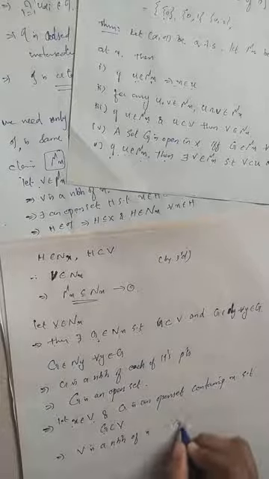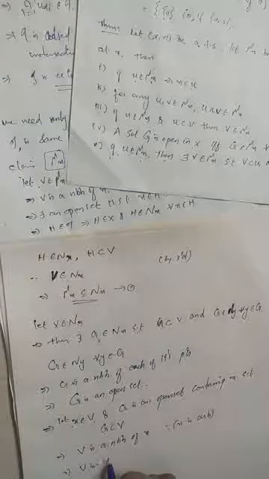Which implies V is a neighborhood of x. Since x is arbitrary, V is a neighborhood of x, which means V belongs to mu x.